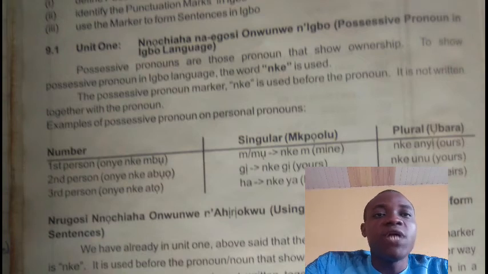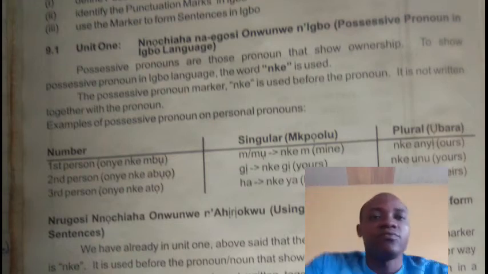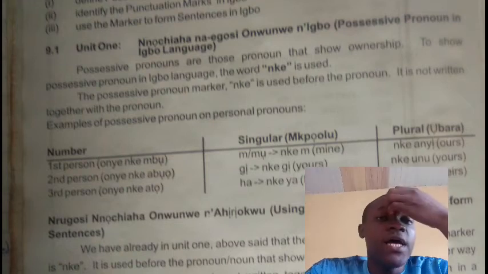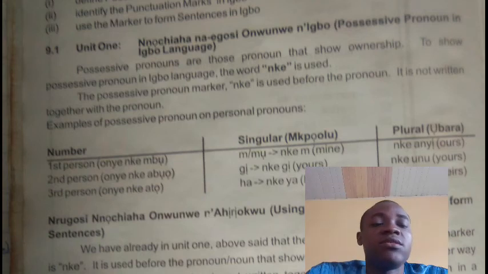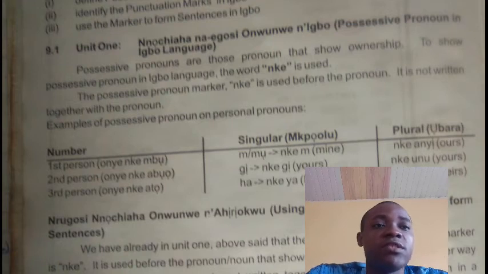Possessive pronouns are those pronouns that show ownership. So Nnochiaha na-egosi onwunwe is a pronoun that shows ownership. To show possessive pronoun in Igbo language, the word nke is used. Did you get that? The word what?